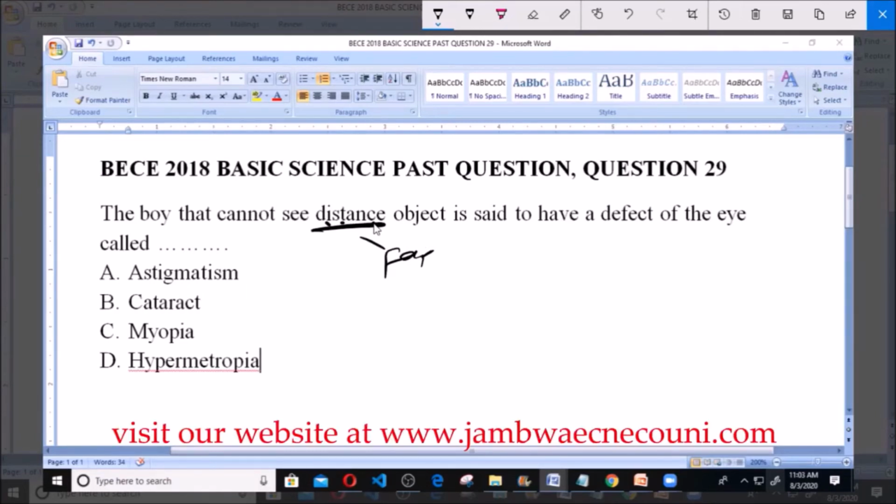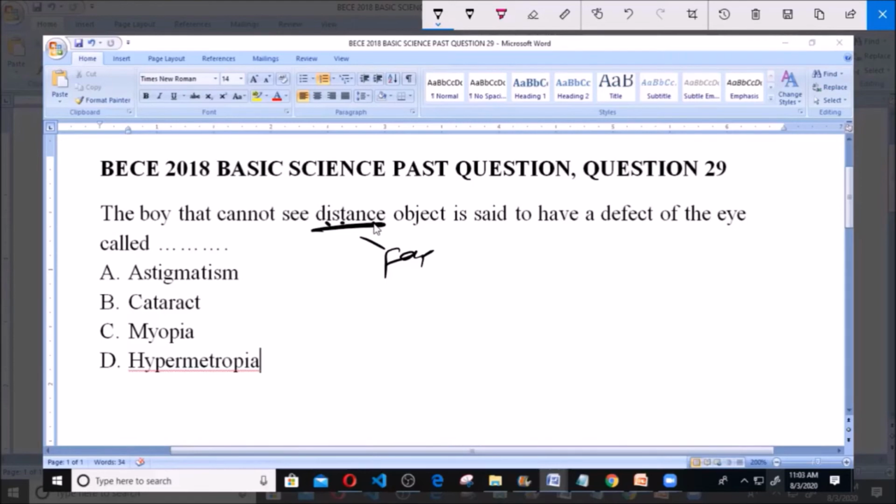Now A here says astigmatism. Like we know, we have different eye defects, and these eye defects are a result of one thing or the other. Astigmatism is an eye defect whereby the person cannot see images clearly. This is due to the uneven curvature of the lens.